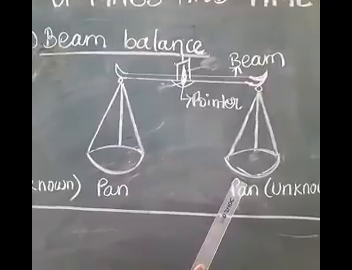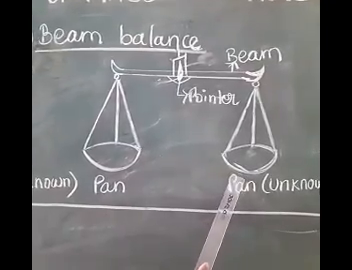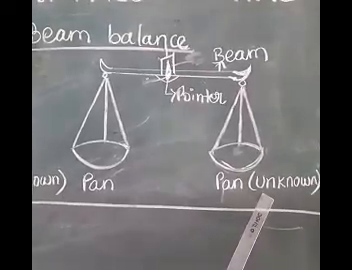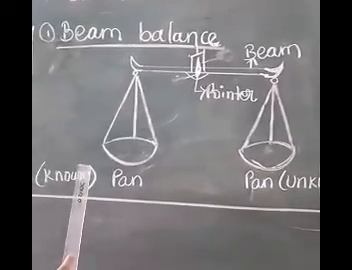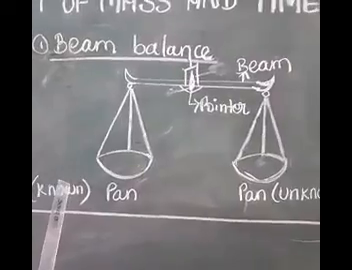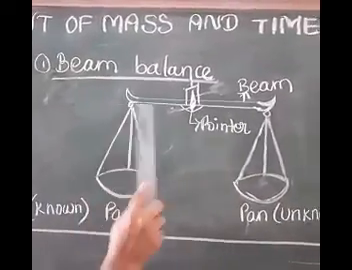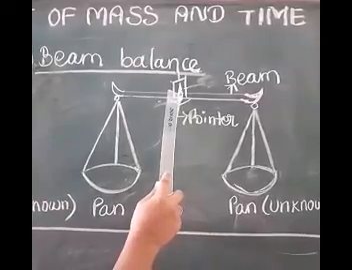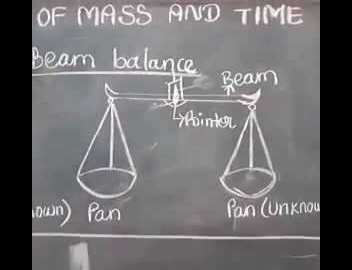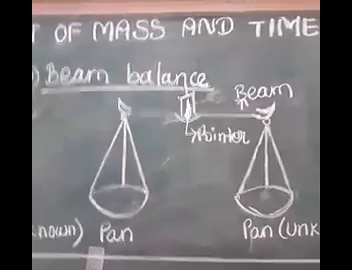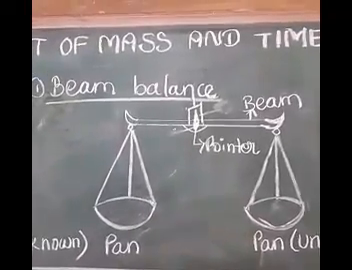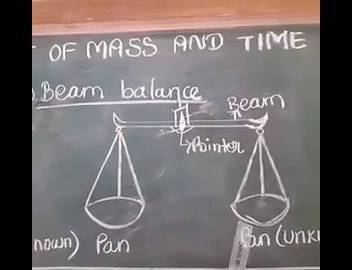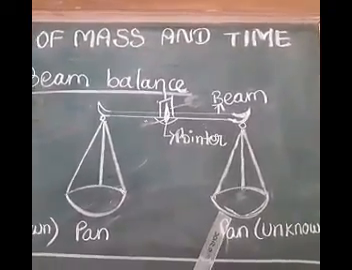The object whose mass is to be measured, called the unknown quantity, is kept on one pan, and the standard known masses are kept on the other pan till the beam is horizontal and the pointer is vertical. Then the sum of the known masses gives the mass of the object.